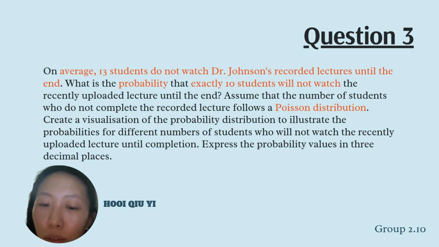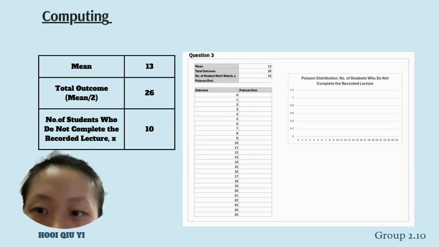Assume that the number of students who do not complete the recorded lecture follows a Poisson distribution. Create a visualization of the probability distribution to illustrate the probabilities for different numbers of students who will not watch the recently uploaded lecture until completion. Express the probability values in 3 decimal places.